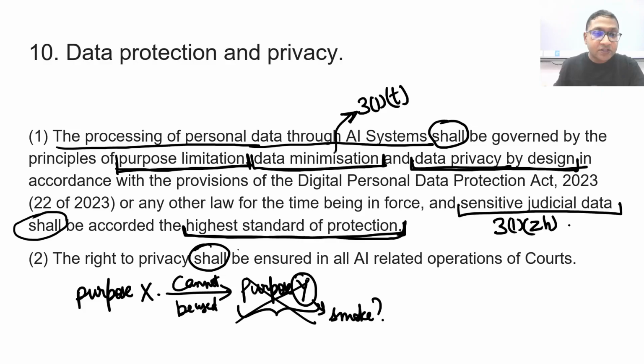Yes, but then it has to be done according to the highest standard of protection. One cannot really go beyond what is permissible in technology. Now one may come and say that law does not compel impossibility anyway. But if that is the case, it has to be actually mentioned in these guidelines or these regulations. It's a good point to stop.